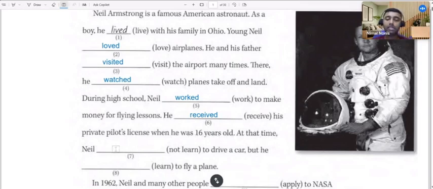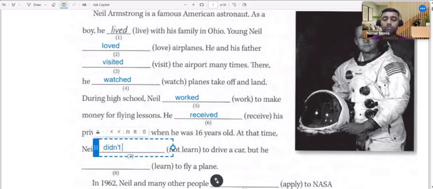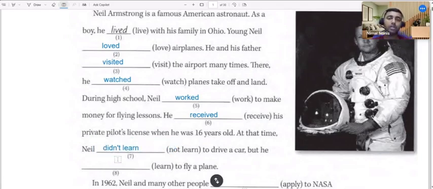At that time, Neil, within brackets they have given not learn. Okay. At that time, didn't learn. No, not in the sense of the past tense. When you write in the negative, you have to use didn't learn. If you use didn't, you have to remember the verb has to be written in the simple present form, or else we say base form.